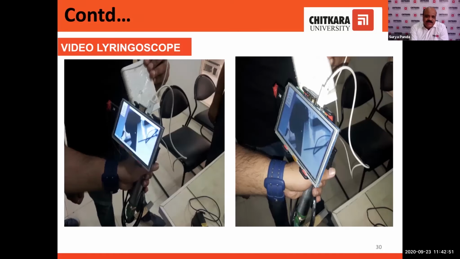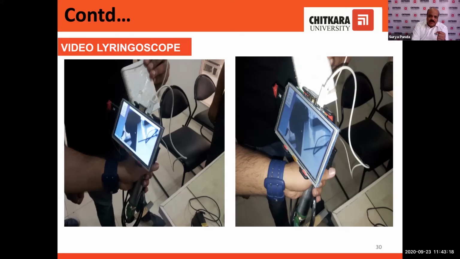So sometimes it takes time, and the doctor feels difficulty if he is unable to detect the whole of the lungs. So this particular device is giving the entire picture of the throat, and the doctor can easily do the intubation.